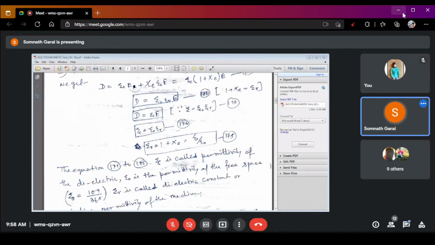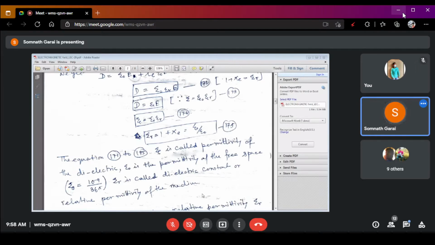So the relative permeability of the medium, we can express that it is the ratio of the permeability of the dielectric with respect to the permeability of the free space. So relative permeability epsilon R is denoted as the ratio of the permeability of the medium, or permeability of the dielectric, with respect to the permeability of the free space.